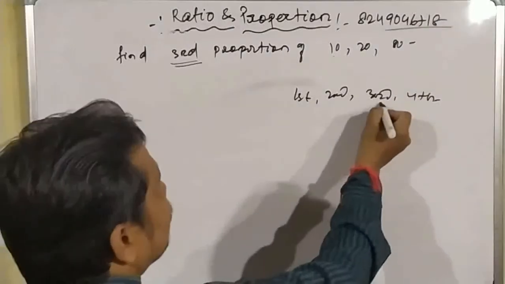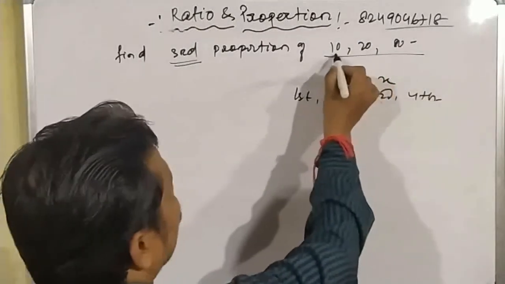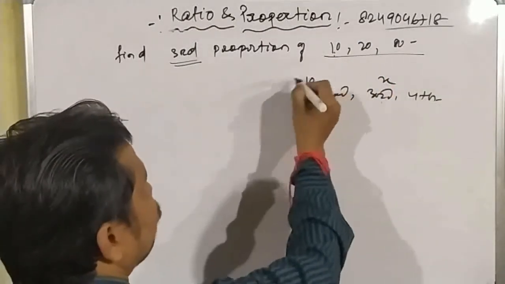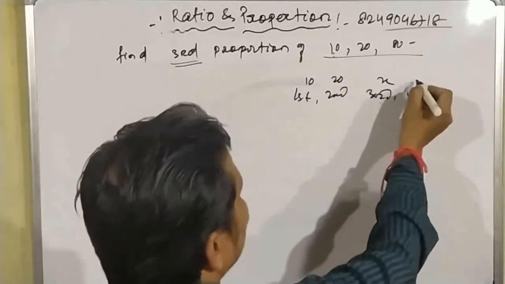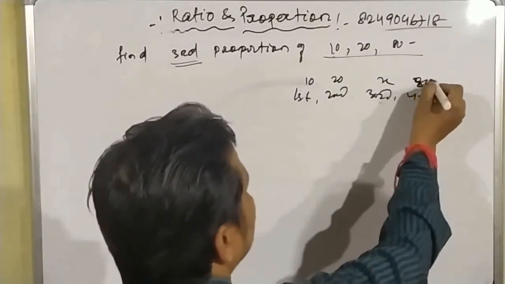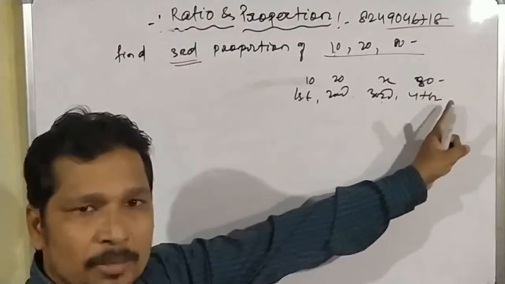That means let the third proportion be x, and the numbers are given. This 10 is known as the first proportion, 20 is known as the second proportion and 80 is known as the fourth proportion. Yes or no? So how many numbers are there here? Here 4 numbers are there.